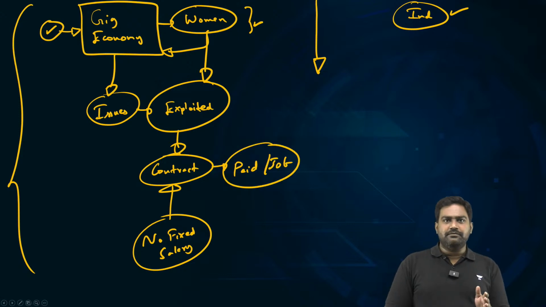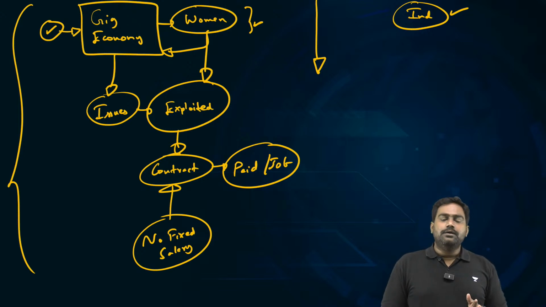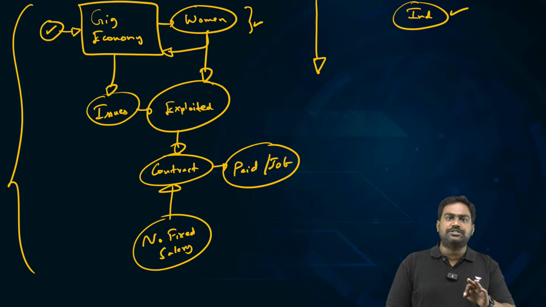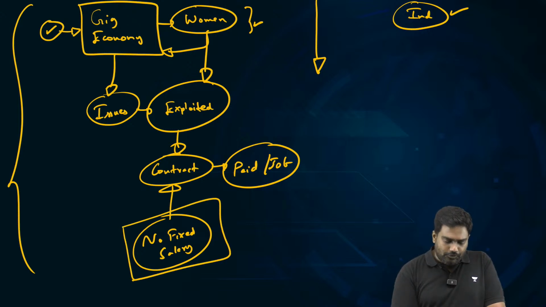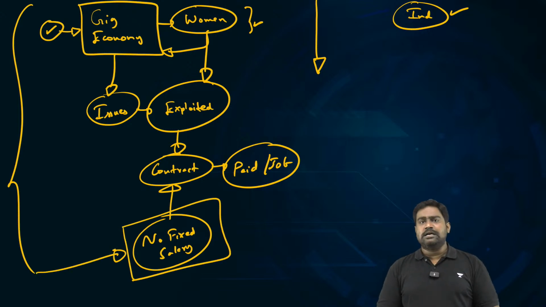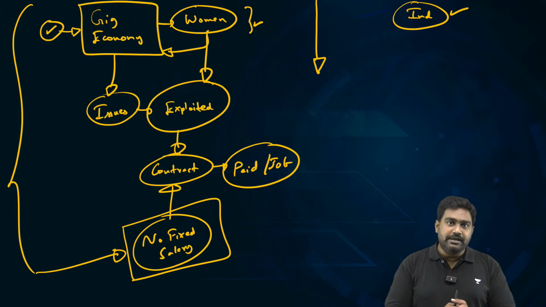For example, a cab driver gets paid only for the trip that he has driven. A food delivery executive gets paid only for the food that he has delivered. Apart from that, there is no fixed remuneration, no fixed salary for them. I'm sure many of you, especially those from the middle class, can easily relate to how important it is to have a fixed salary, because that gives you a sense of security.